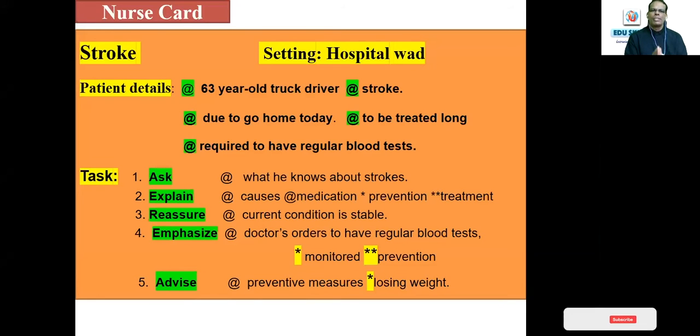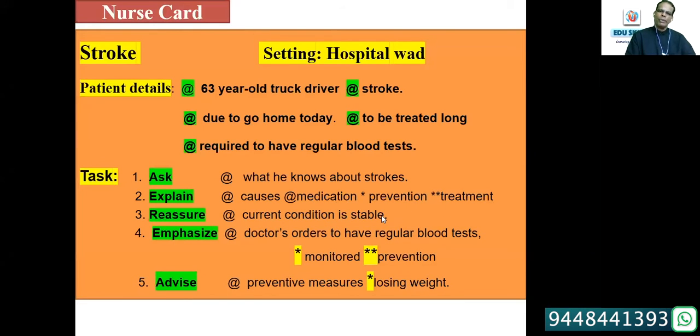Even here, even if it is a role play card, you can think of it like an article or an essay. So here you have the patient details, and discharge, then you have the follow-up, then you have monitoring. All those steps are clear here. And now ask what he knows about strokes, explain causes, medication, prevention, treatment. See the steps, what you have to explain. It is clearly given there in the role play card. You have nothing to do but build up some sentences based on their response.